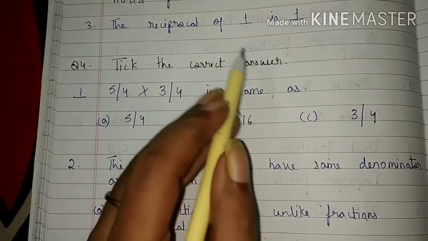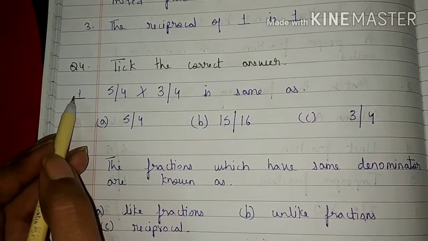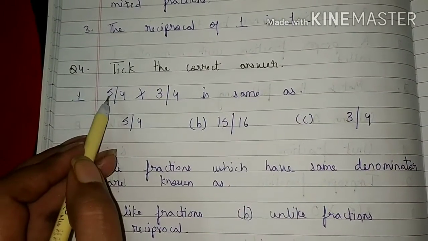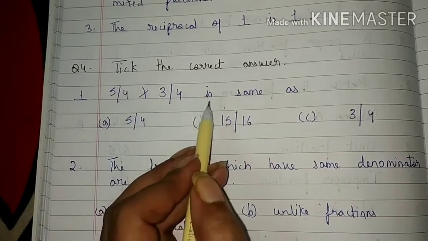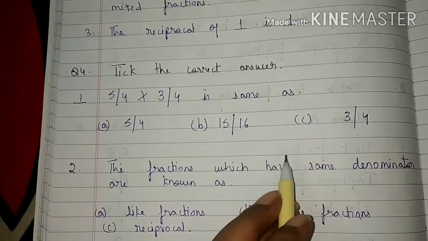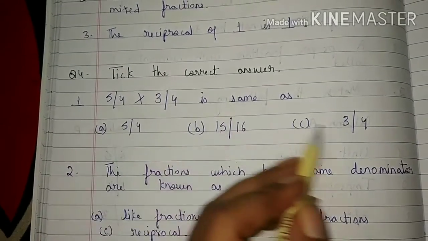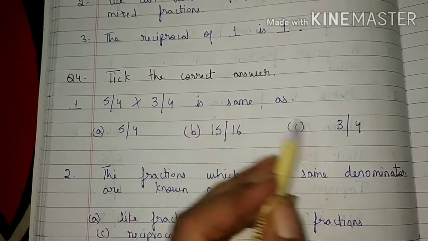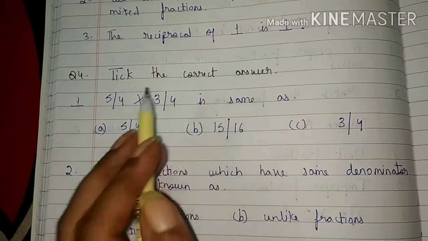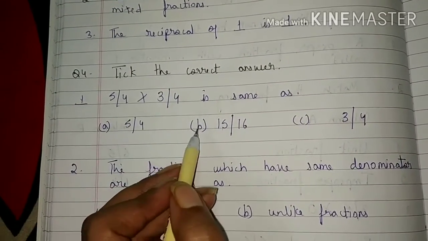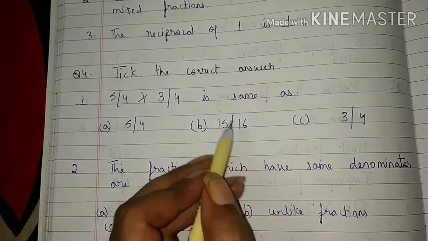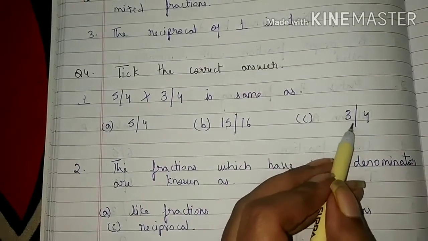Tick the correct answer. Question 1. 5 by 4 into 3 by 4 is same as. Students, you can see here 3 options are given to you and you have to tick the correct answer. Option A, 5 by 4. Option B, 15 by 16. Option C, 3 by 4.